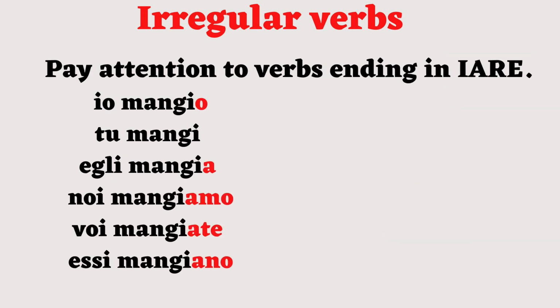Just pay attention to verbs ending in iare. If you follow the main rule of cutting out the are, for example in a verb like mangiare, you get the root mangi. If you add the endings, you would have a double I in the second person singular and the first person plural. Remember to keep only one I. Io mangio, tu mangi, egli mangia, noi mangiamo, voi mangiate, essi mangiano.